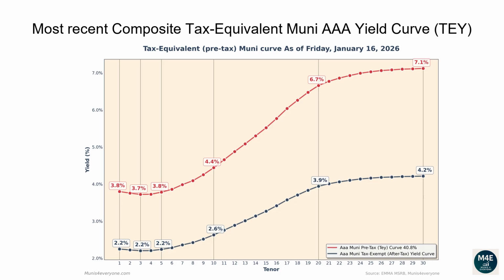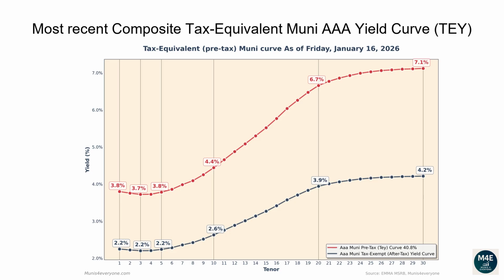Why would you care to see the tax-equivalent version of the Muni yield curve? More on this later. Let's first go over the pre-tax, aka tax-equivalent yield curve. The one-year tax-exempt yield is 2.25%, corresponding to a 3.8% tax-equivalent yield for investors in the top tax bracket.